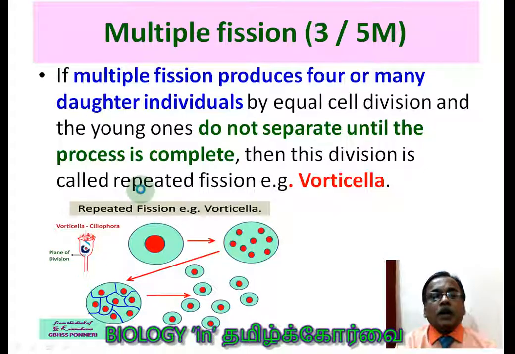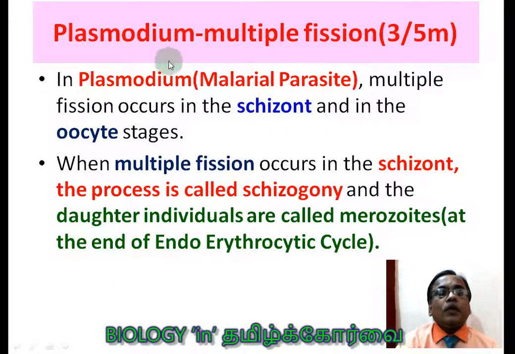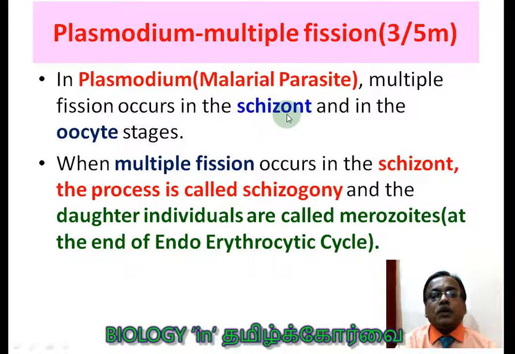Example, Monosiga. Now we are going to study about Plasmodium, students. Plasmodium multiple fission. Plasmodium is a malarial parasite. I need not tell you because you know very well. Multiple fission occurs in the schizont stage, and also the oocyst stage. And you know very well the malarial parasite lives in two hosts. One is the human being and another one is the mosquito. So schizont in human being, oocyst in mosquito.